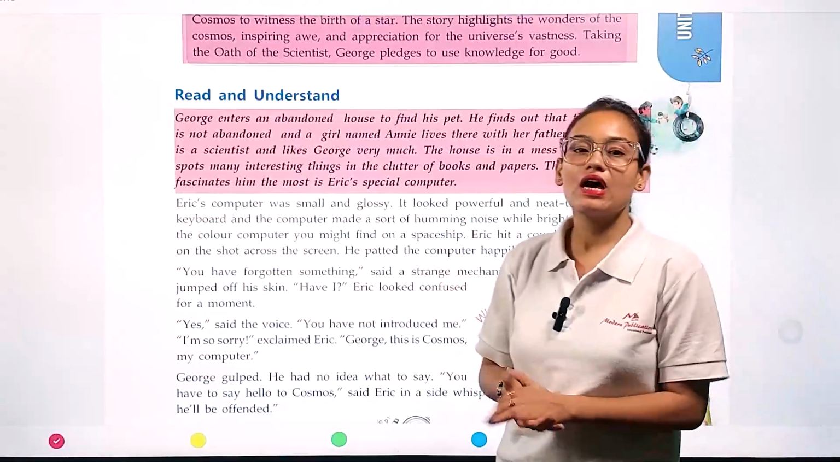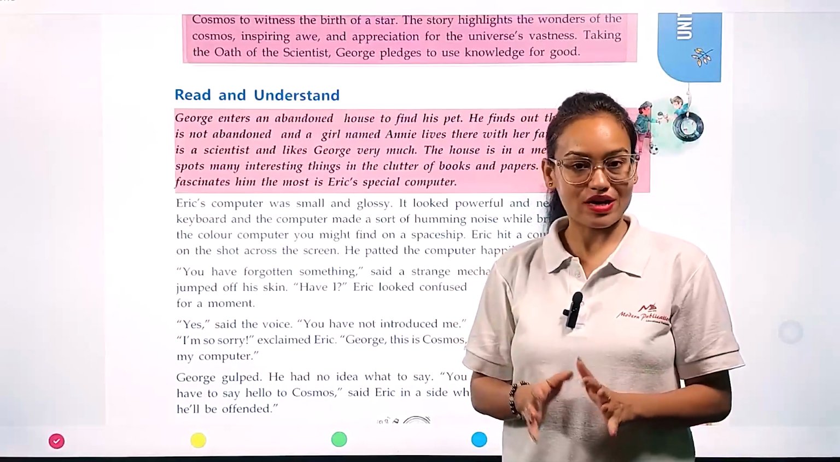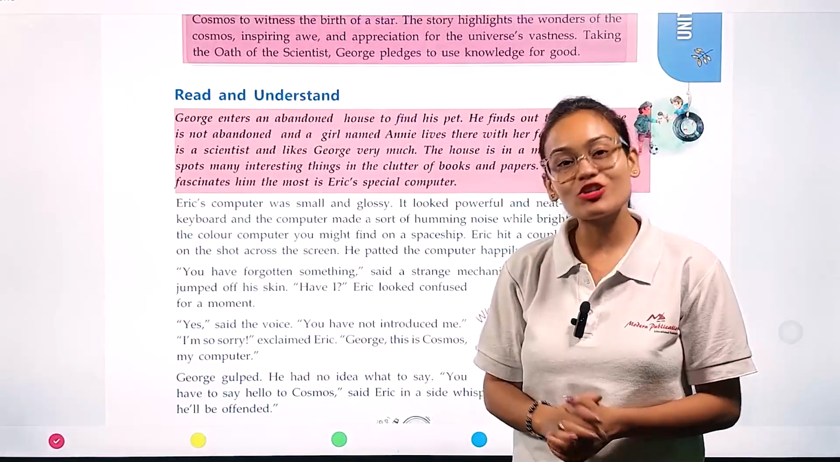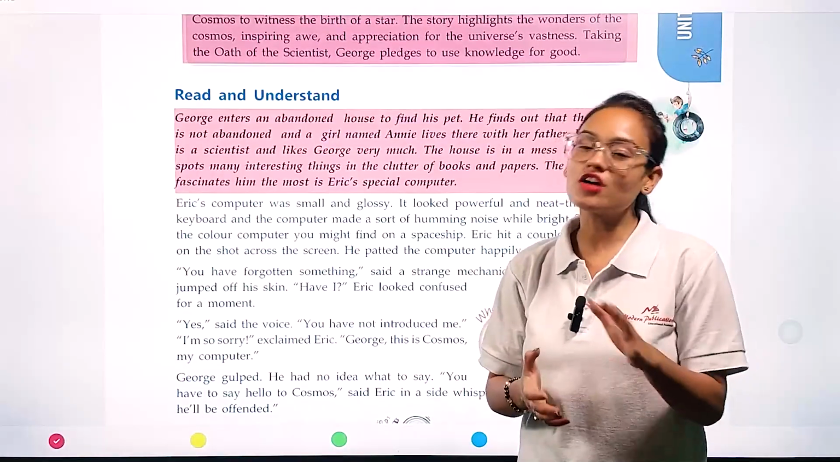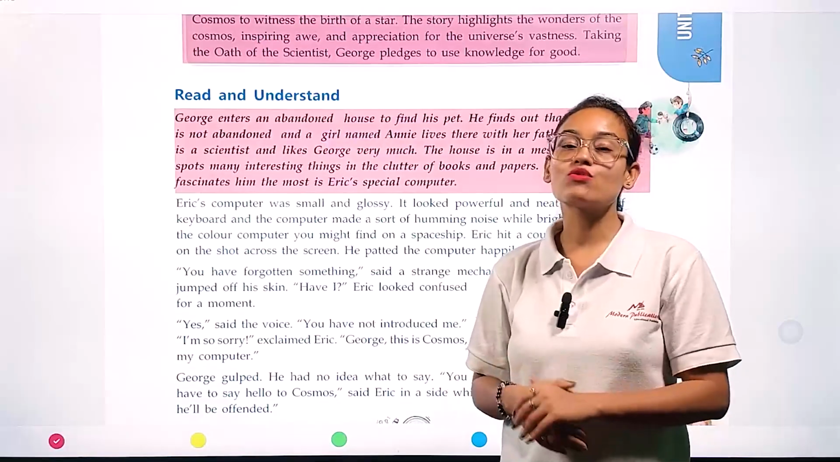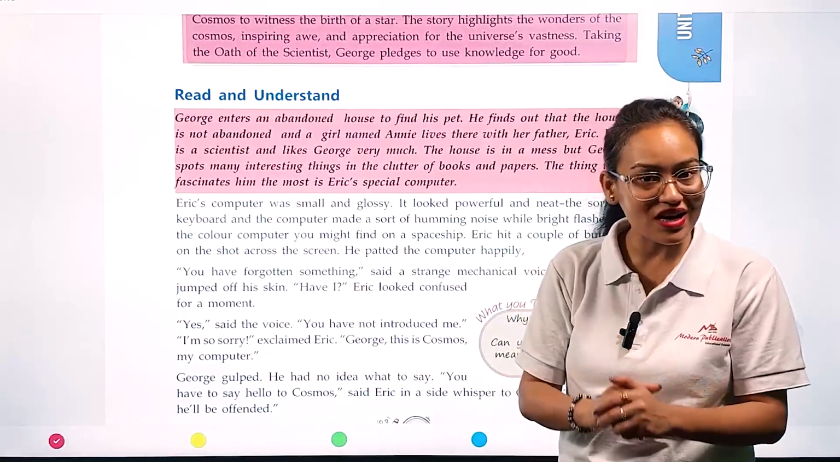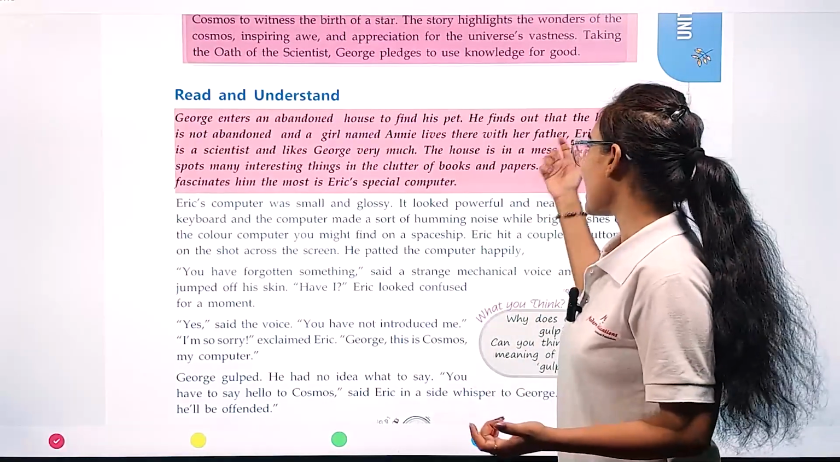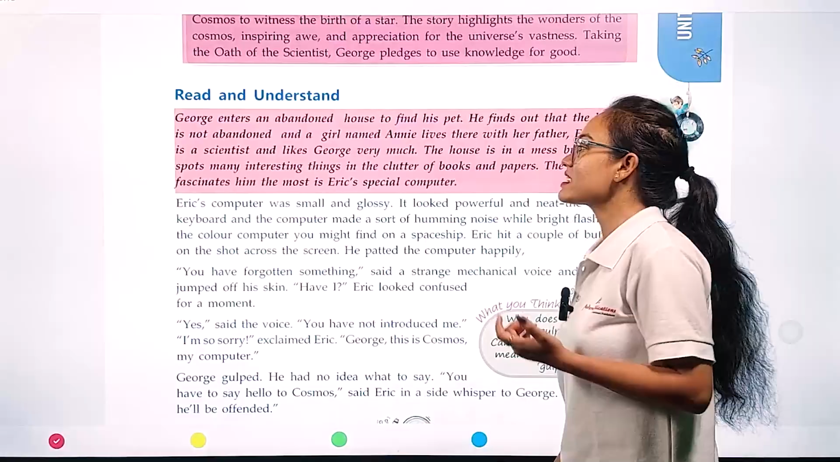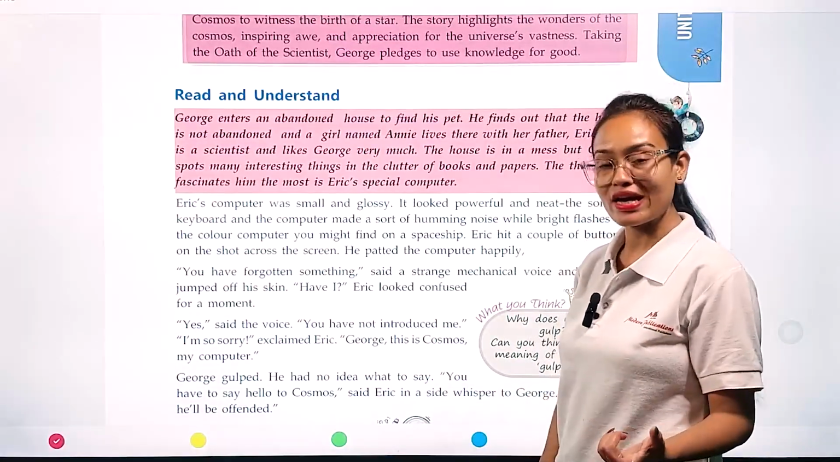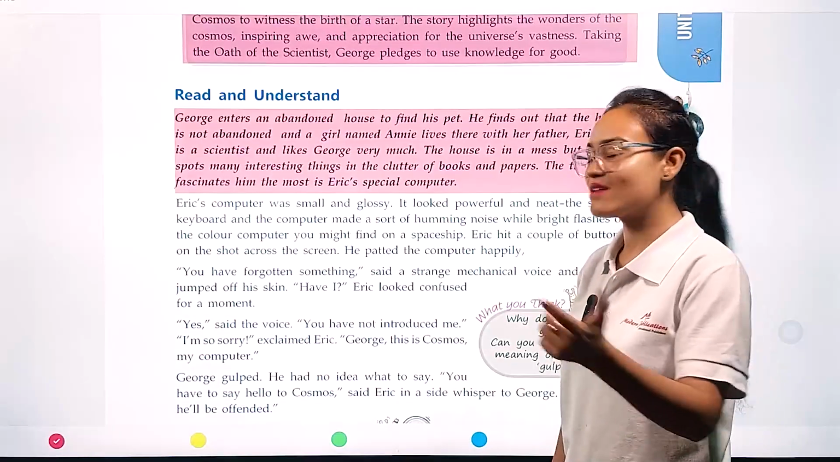Okay, actually, at first impression, George thought that this house was abandoned, but it is not abandoned. George finds out that in this house, a little girl named Annie lives with her father, Eric. Eric is a scientist by profession and likes George very much.